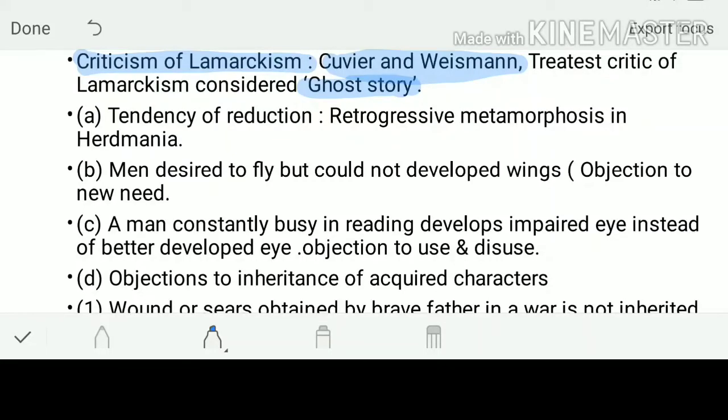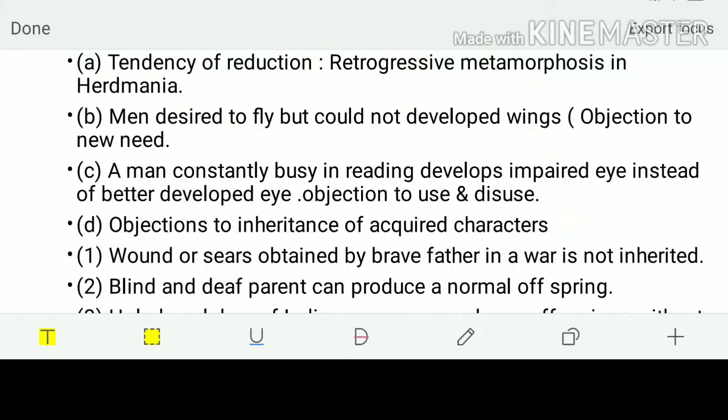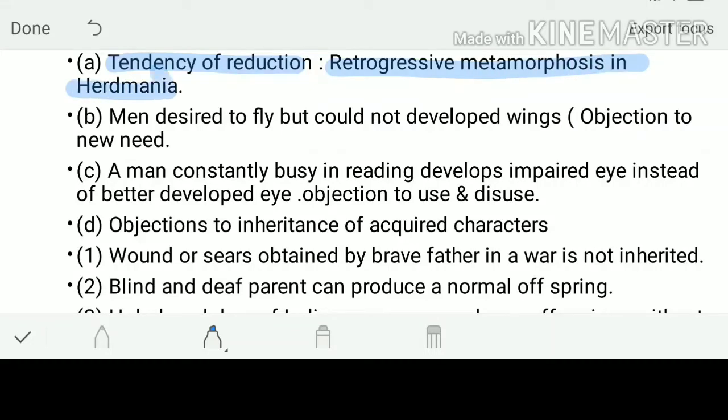What did they say? They gave different types of objections. The first one is the tendency of reduction. In this case, the retrogressive metamorphosis in Herdmania took place, even against the use and disuse or the need of the organ. Here, men desired to fly but could not develop wings. So ultimately, he said a new organ can be developed with a new need.